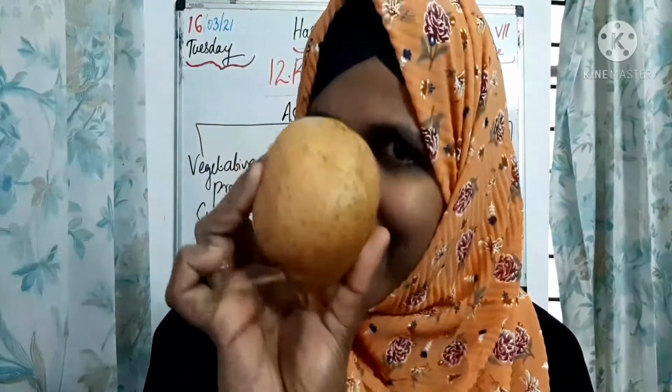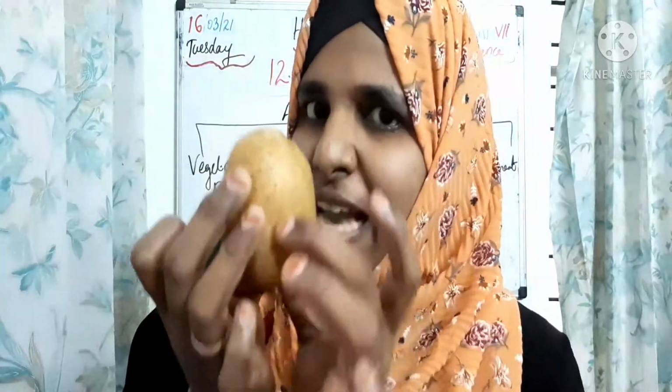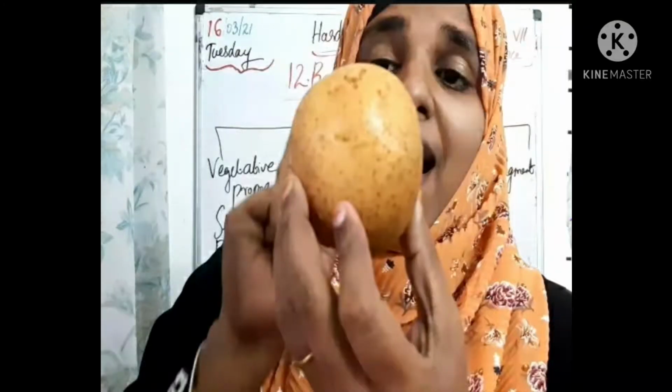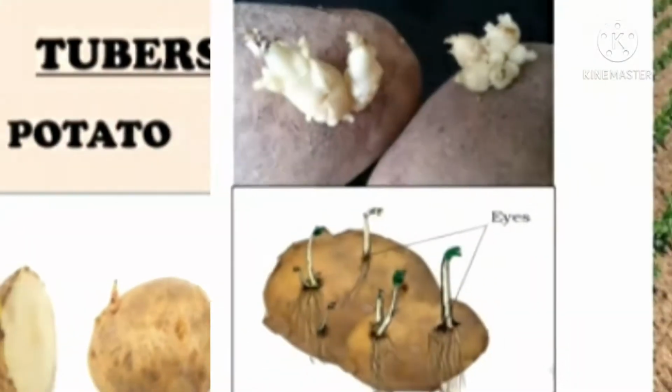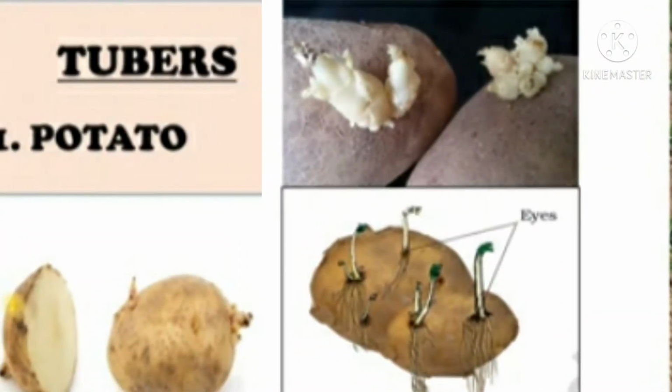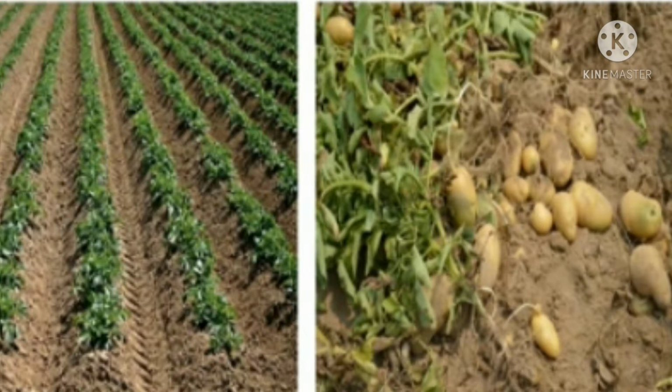Actually, this is a stem, an underground stem. A potato tuber has eyes like a number of buds from which new plants can be grown. Cut a few pieces of potato, each with an eye, and bury them in the soil. You can get a new plant.